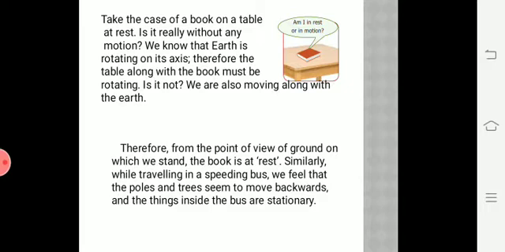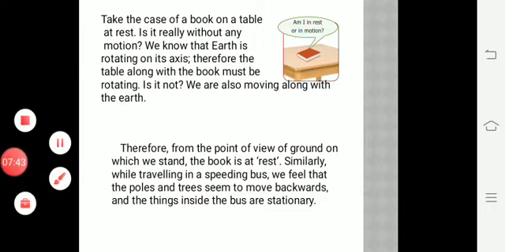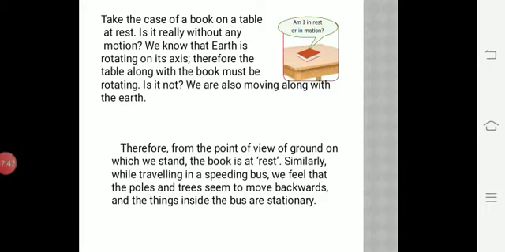So here, if you see, we people are on the earth. The book is on the table, but it means that it is on the surface of the earth. So with reference to the sun, you need to remember the galaxy, our solar system. Listen, actually, the sun will be there in the center.